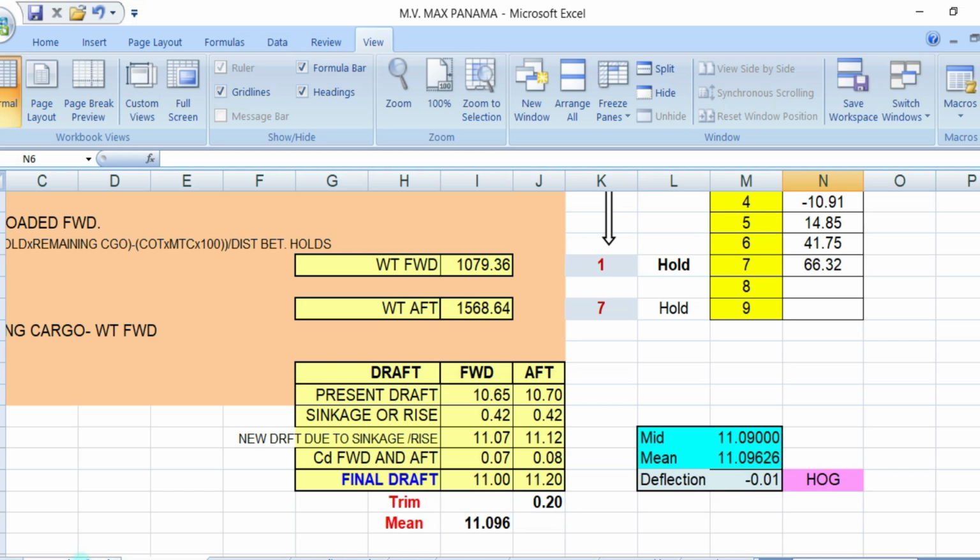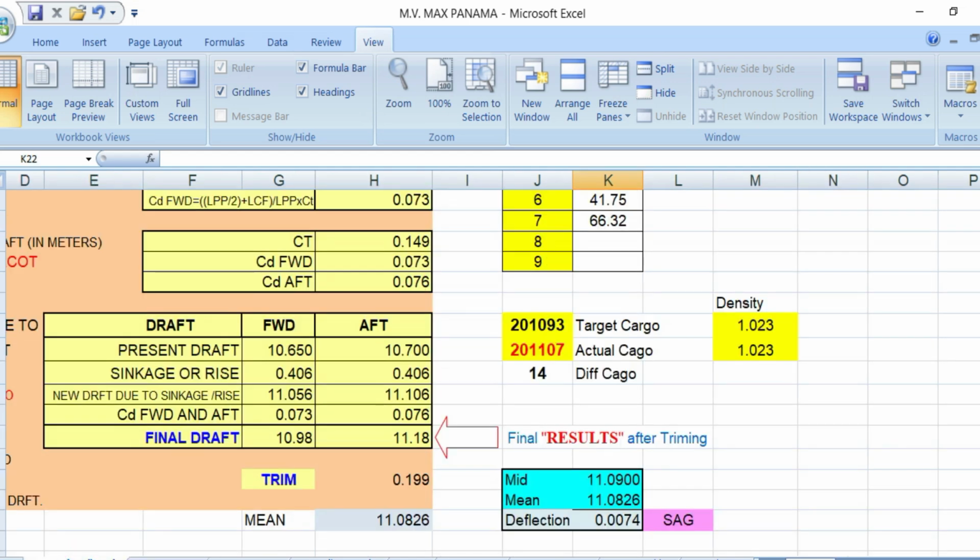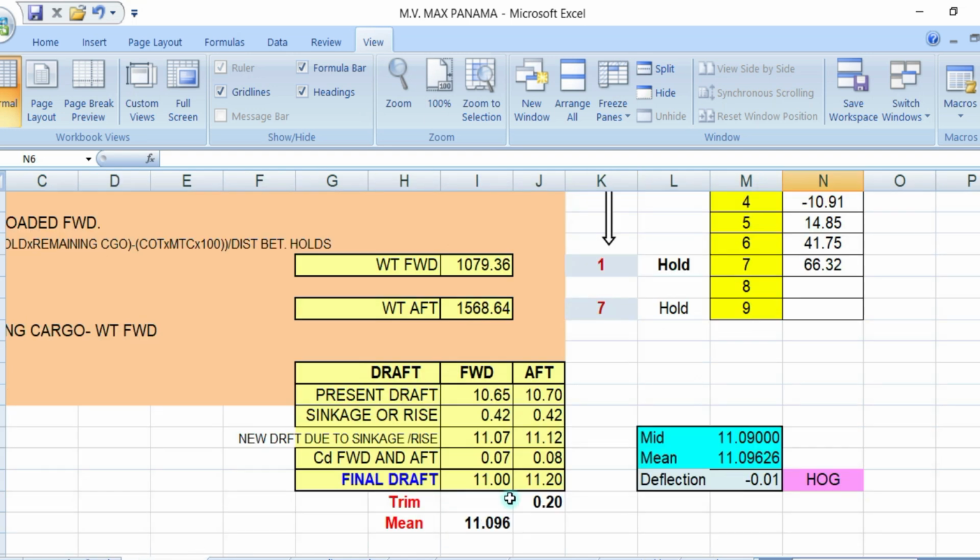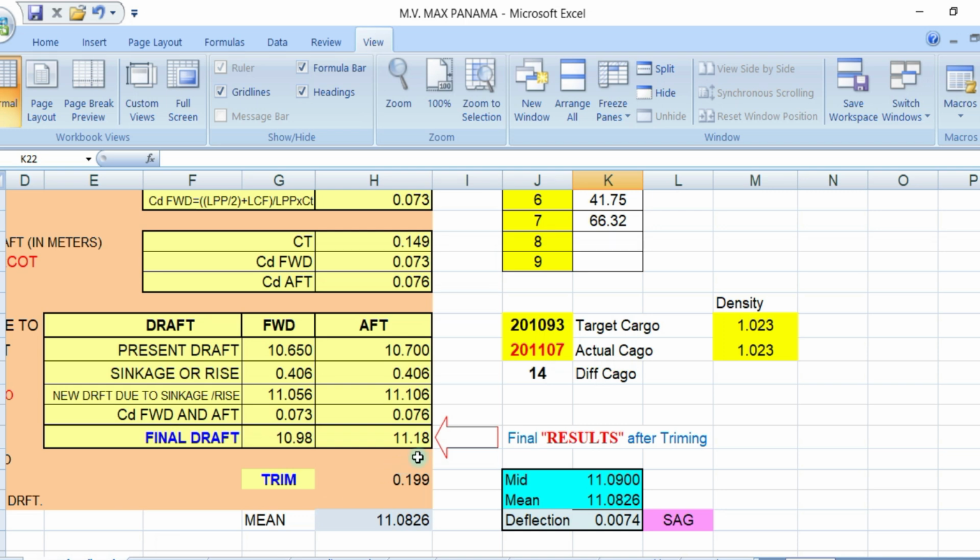But let's say you check on the other one. Your forward draft will be 10.98. What's the other one? How much is the draft here? Okay, 11. And the other one is 11.18.